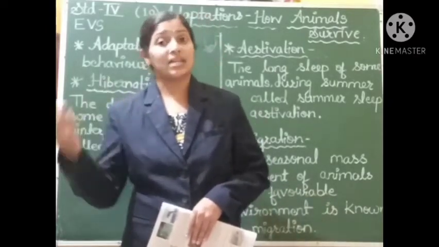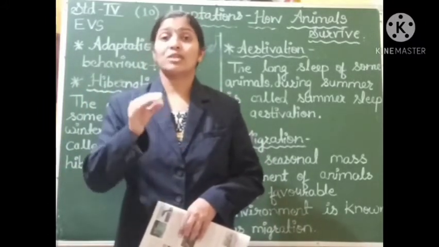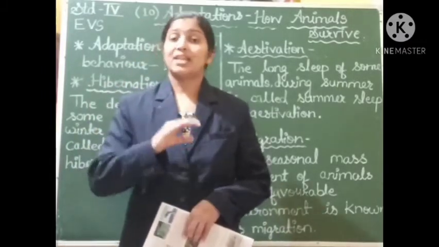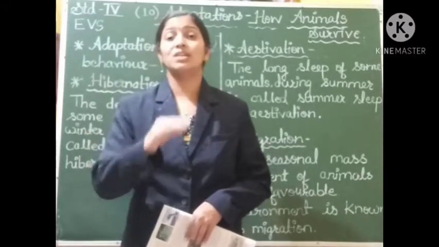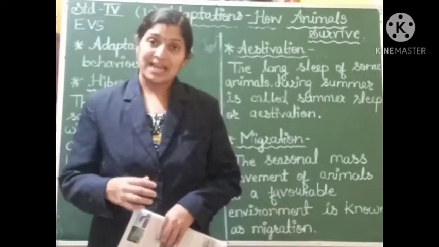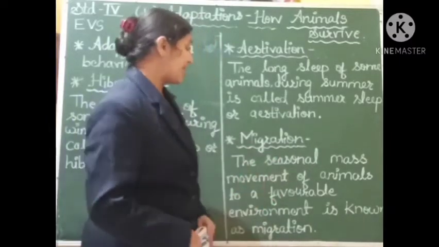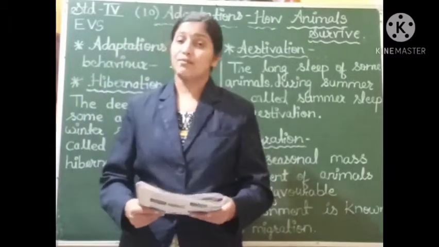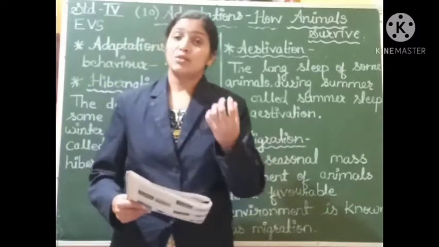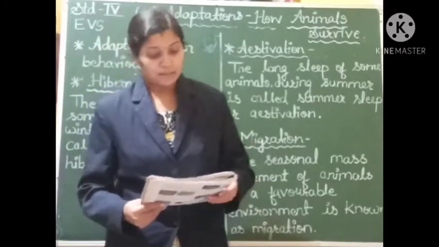They have come from some other place to this place to live here for 3 months, for the winter period. They come here in search of food, and they remain here for just 3 months, and once the winter season gets completed, they go back to their native place. So this is migration, the seasonal mass movement of animals to a favorable environment. They try to find an environment which is favorable for them during these 3 months, and once the winter ends, they go back to their places.